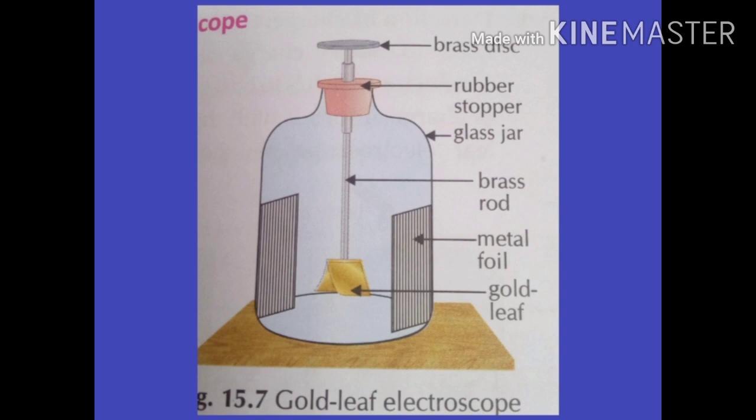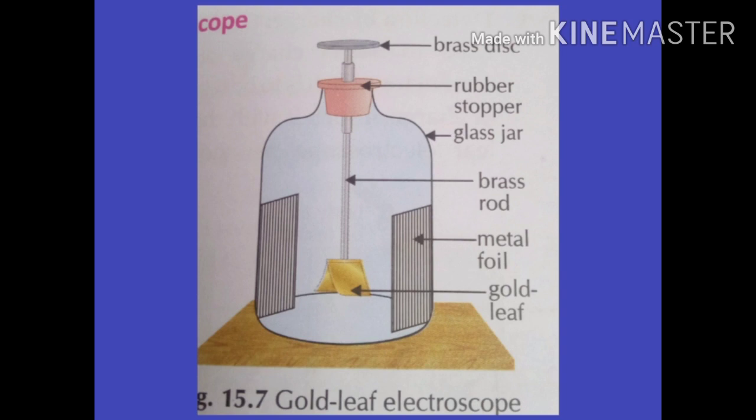A gold leaf electroscope consists of a brass rod which passes through a rubber stopper in a glass jar. The top end of the brass rod carries a brass disc and the lower end carries two thin gold leaves such that they hang parallel to each other. The glass jar protects the gold leaves from the outside air currents.